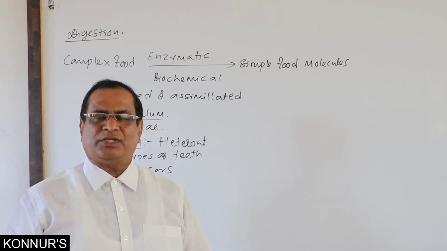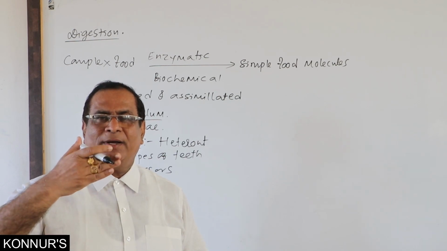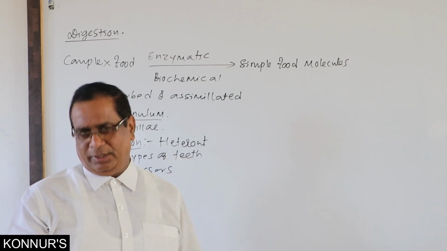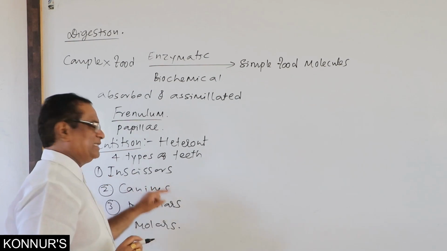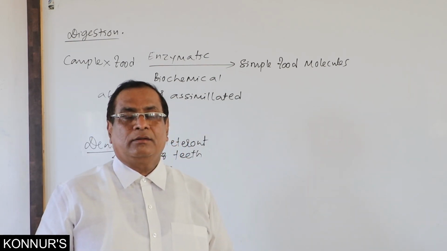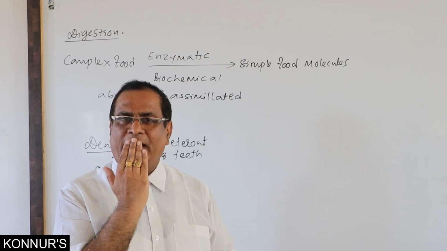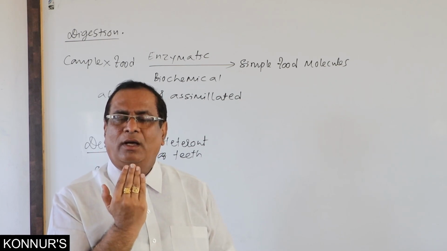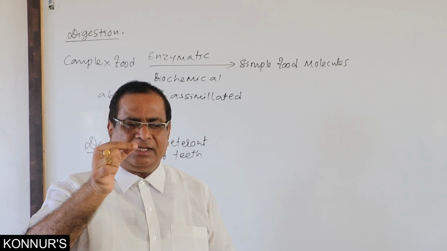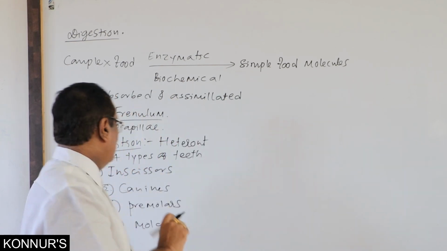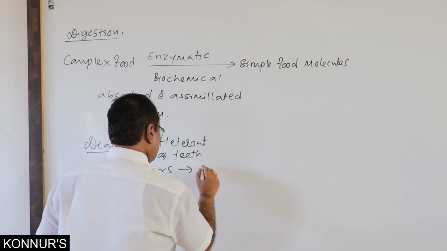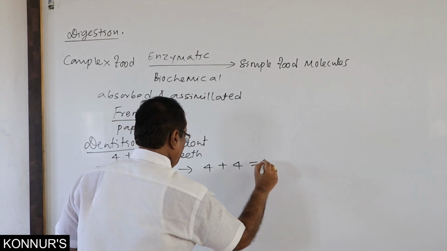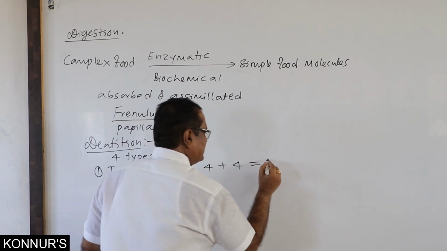The teeth which are with sharpened edge, meant for cutting the food, they are none other than incisors. They are in front of the buccal cavity. 4 incisors in upper jaw and 4 are in lower jaw. They are the teeth with very sharp edge, so that the number of incisors, 4 in upper jaw, 4 in lower jaw, totally the number of incisors is 8.